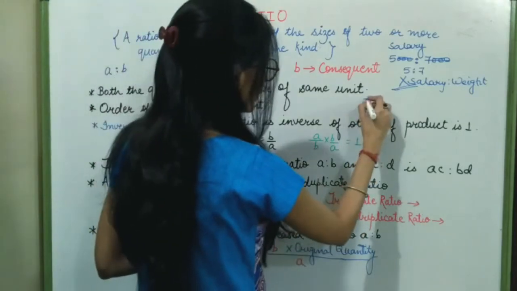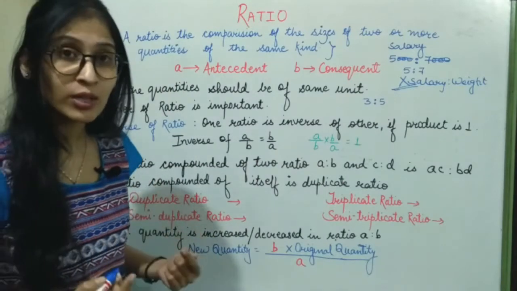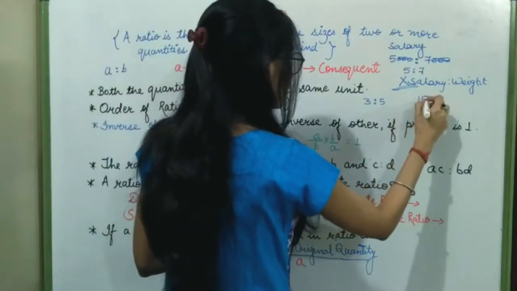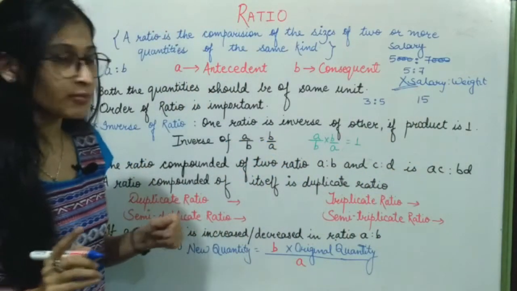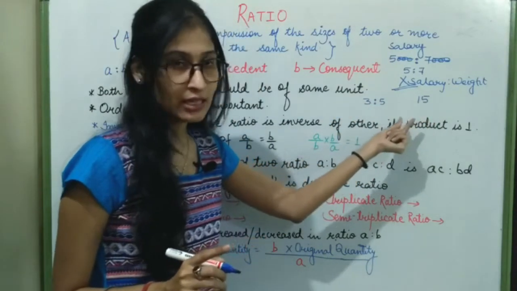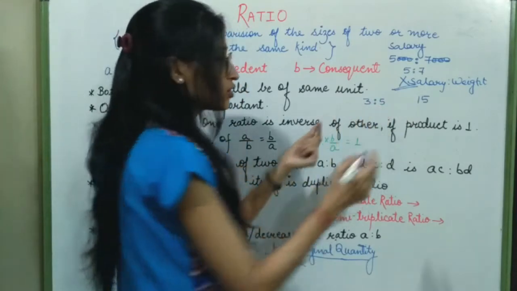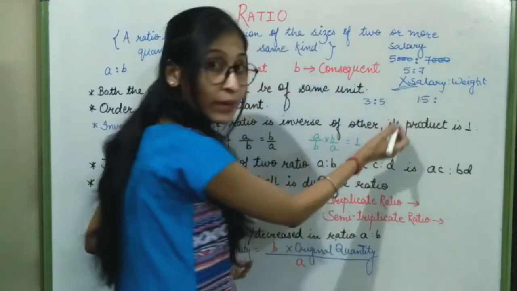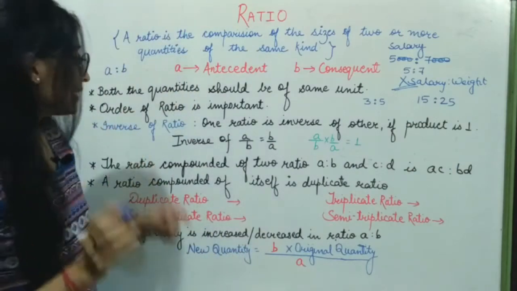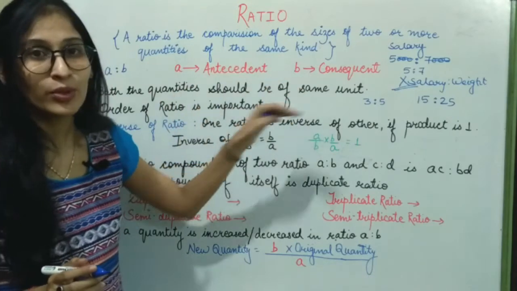Suppose I am given a ratio 3:5. Now I have to convert this ratio such that my antecedent becomes 15. Antecedent means the first term. So 3 here is converted to 15. So I have to multiply the consequent also by 5. So the consequent will be 5 multiplied by 5, 25.